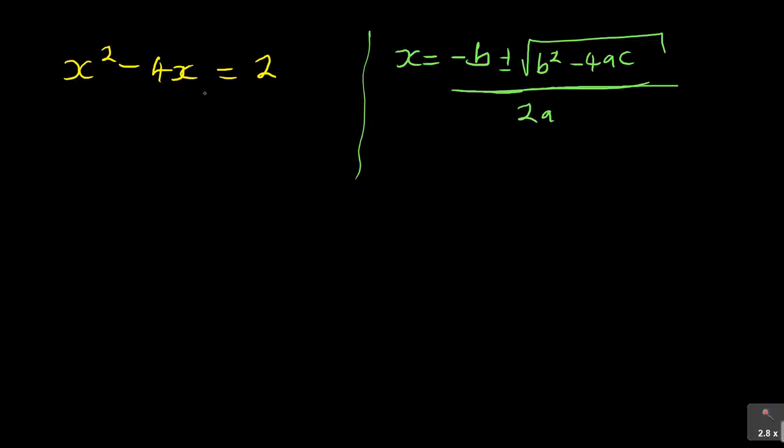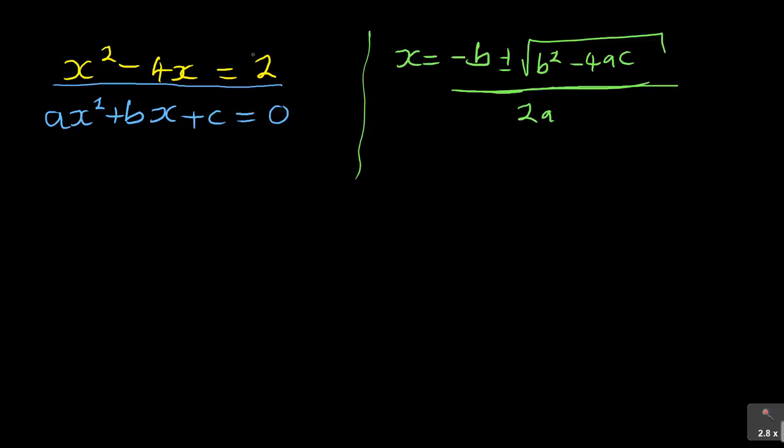Now, when they give you a question like this, the reason why it was 3 marks, the first thing you needed to do was to ask yourself, is it arranged in the general form? Now, the general form says ax squared plus bx plus c is equal to 0. So you can see that the first one is not arranged in the general form.